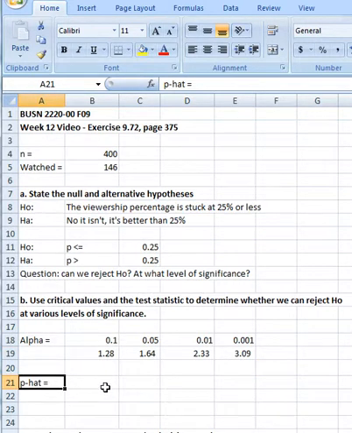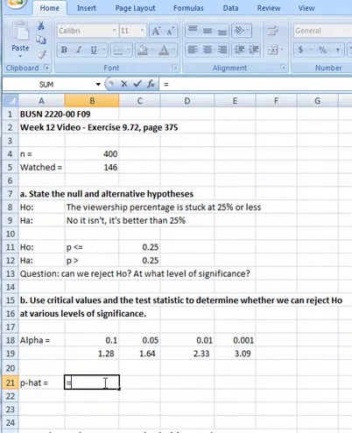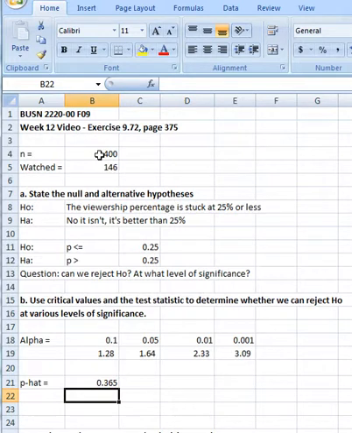Okay, so p hat, which is what I'm going to call the test statistic, is really equal to 146 people out of 400. This is the proportion. 146 out of 400 is our test proportion, 0.365. So on the surface, that looks pretty good. That's a lot bigger than 0.25, but we know we can't be lulled into a false sense of security here, because we don't know what the standard deviation is and what the z-value will really come out to be.